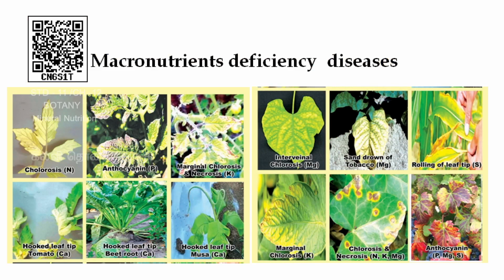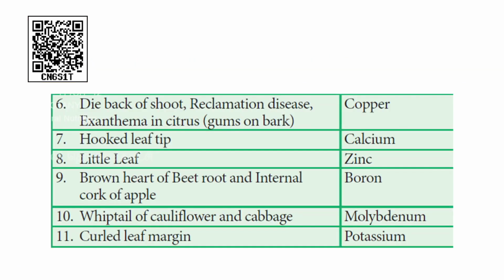The next table: copper, dieback of shoot, reclamation disease, exanthema; calcium, hooked leaf tip. These are all specific minerals and specific diseases. So, in examinations they will ask this kind of question. For example, calcium: hooked leaf; copper: dieback of shoot and exanthema; zinc: little leaf; boron: brown heart of beetroot and internal cork of apple; molybdenum: whiptail of cauliflower and cabbage; and curled leaf margin, that is potassium.